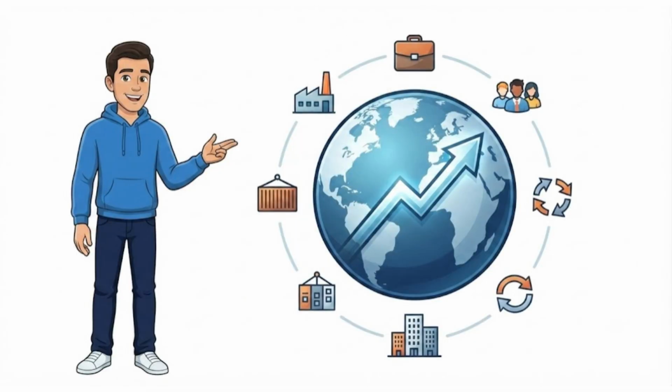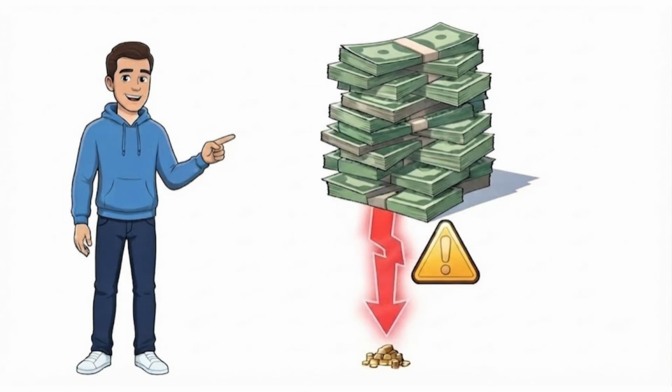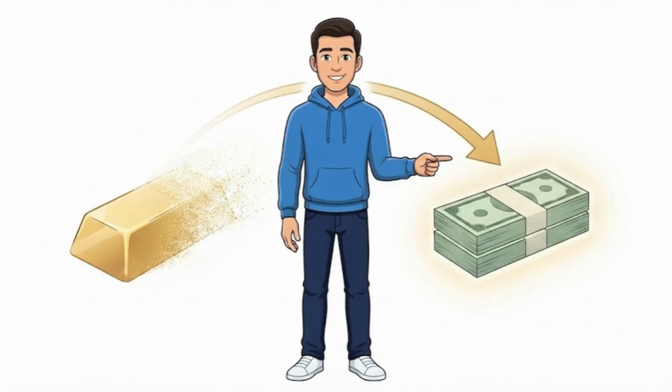Because the world kept changing. More people, more businesses, more factories, more trade, more countries working together. The global economy was growing much faster than the world's supply of gold. Eventually, keeping enough gold behind every note became almost impossible. So one country after another left the gold standard. Today, almost every country uses something called fiat money.